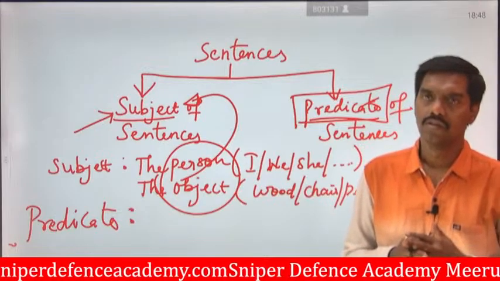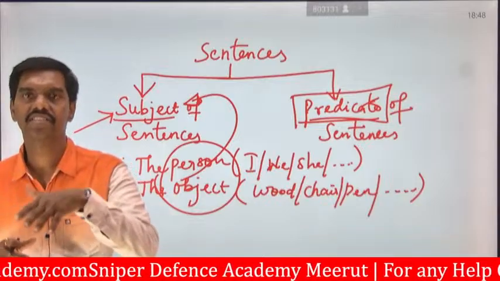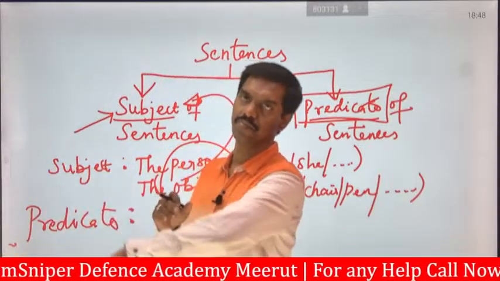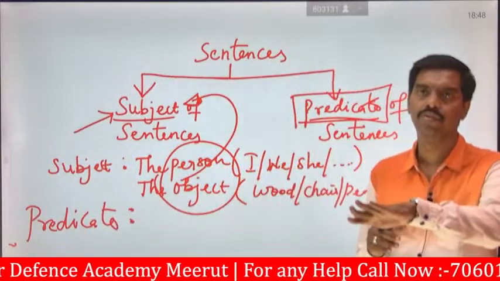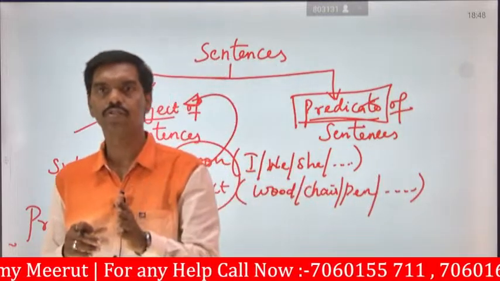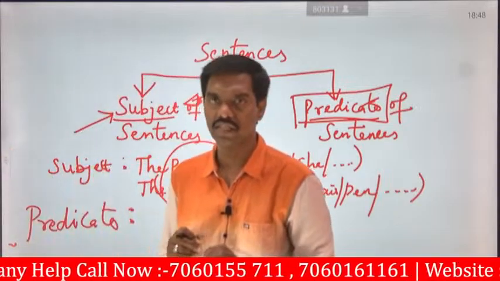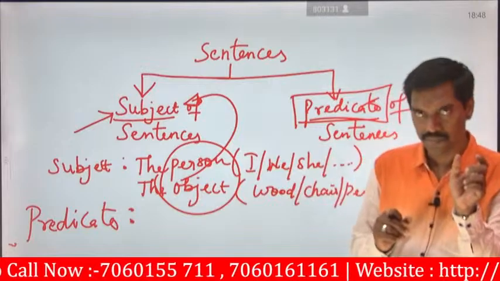For example, we can say the sun rises. The sun is the subject. The rises will be in terms of predicate. The sun, what is it doing? The boy walking on the street. What is the boy doing? The boy is the subject. Walking on the street is the predicate. Like that, you should identify the subject or object.